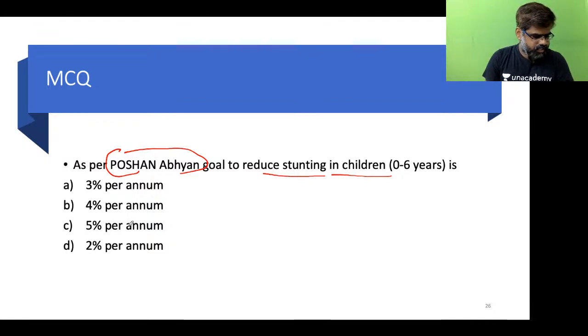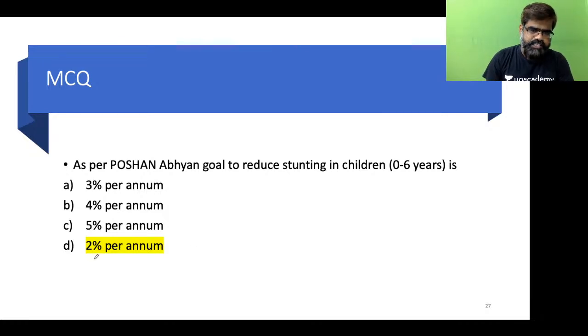Arjun, Sumit, Monica. Monica goes with A. Arjun goes with D. Okay. Others, Samir, Prachi, Samir goes with D. Yes. Now, to answer this question, for Poshan Abhiyan, the per annum reduction in stunting which has been kept is 2% per annum. So you are absolutely right, Samir. So it is 2% per annum. Please remember. The government has thought to reduce stunting by 2% per annum.